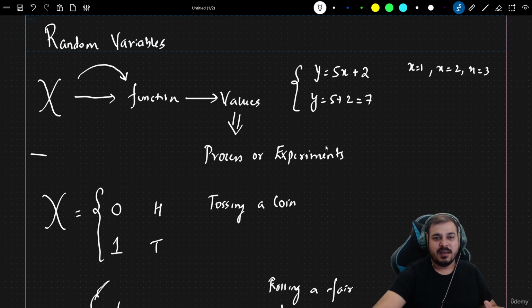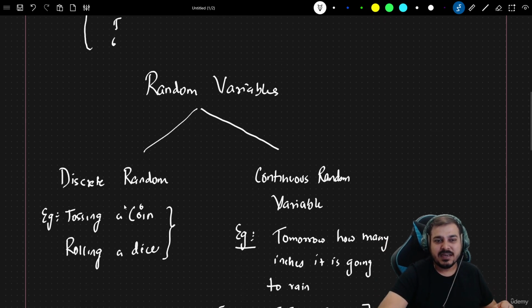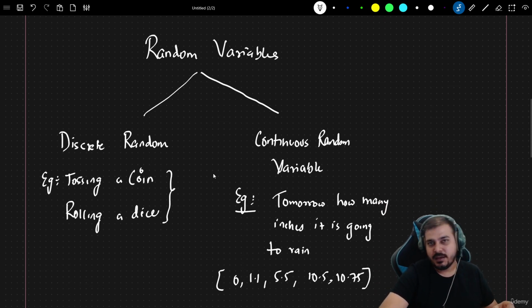Okay, very simple. Such an example that we have seen is tossing a coin. If I'm tossing a coin, I'm getting heads or tails. Based on this heads or tails, I'm getting 0 and 1. If I roll a fair dice, what are the different possibilities that I may get? 1, 2, 3, 4, 5, 6. So this is another one, right? The examples that I'm seeing here are basically of a discrete random variable.